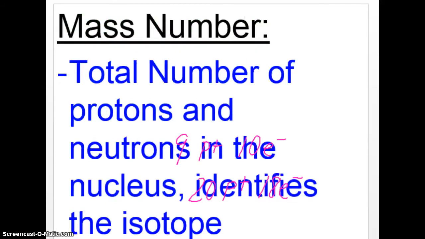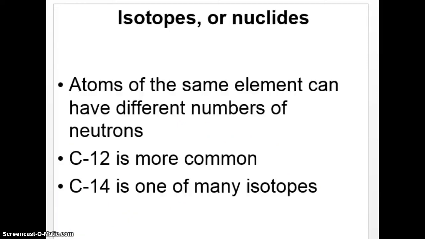And now we're going to look more closely at the mass number. The mass number is the number of protons and neutrons in the nucleus. The other term is an isotope. An isotope is when you have different numbers of neutrons. So here's an example on the screen. There's carbon 12 and there's carbon 14, but they're both isotopes. Carbon always has 6 protons. If it didn't have 6 protons, it wouldn't be carbon.